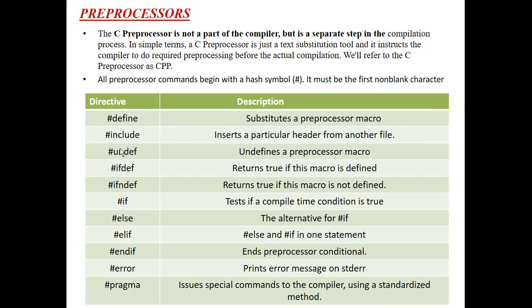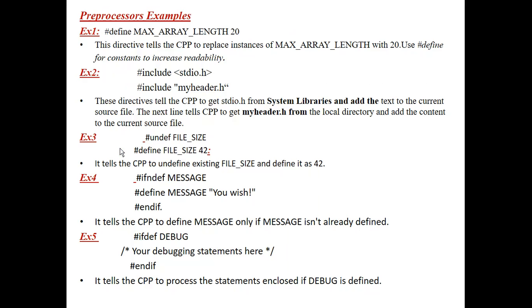Next, here I have written some types of preprocessor examples. Let's understand each one by one. First one is #define MAX_ARRAY_LENGTH 20. Here I am defining MAX_ARRAY_LENGTH as 20 with this preprocessor directive. The #define directive defines the max array length with a size of 20.